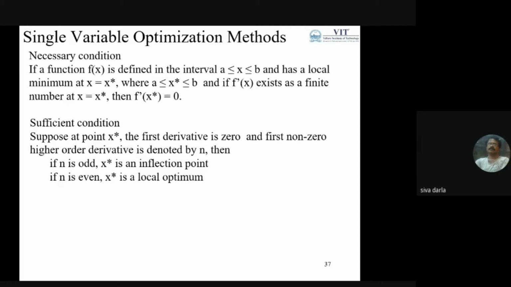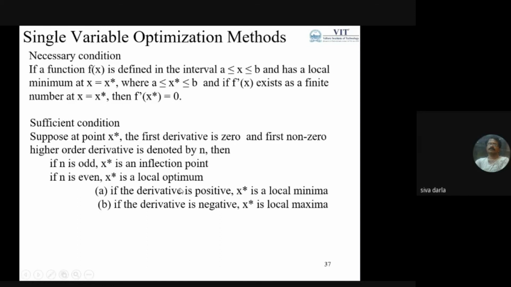So if the order of the derivative is not odd, then it is usually even. So we can say that the second derivative of the function shows a local optimum. In that case, if the second derivative at x equal to x star is positive, then x star is a local minimum. If the second derivative of the function at x star is negative, then it is a maximum. So this is for the case where the order of the derivative is even. If it is odd, then it is an inflection point.